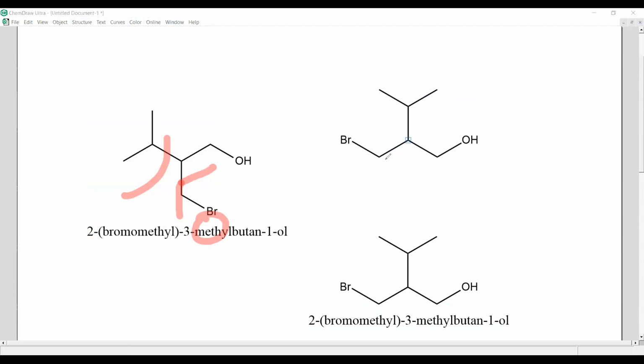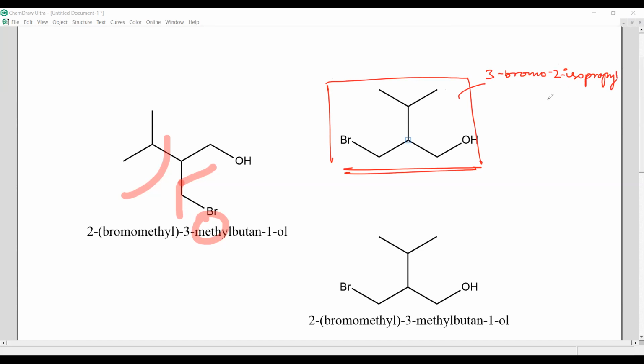But see, I wrote a different name for the structure, but I got the same structure, correct? That means the IUPAC nomenclature rules are not very rigid. I hope you can see that. Because the name I wrote here was 3 bromo, then 2 isopropyl, then propan-1-ol, and this is 2 bromomethyl, 3 methyl butan-1-ol. So these 2 names are very different, but they are referring to the same structure.